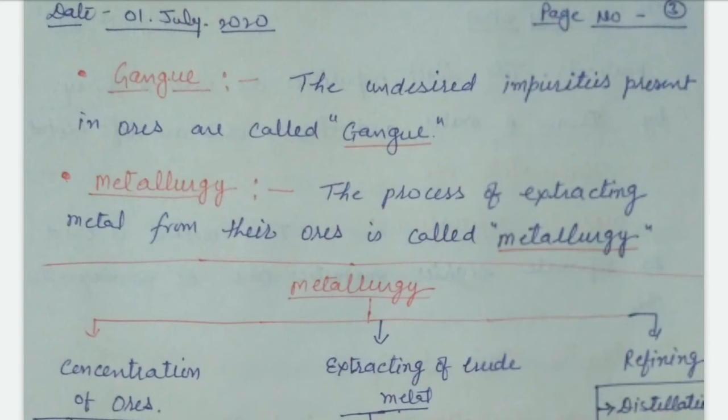Now our next point is gangue. What is gangue? The unwanted impurities present in ore are called gangue, or undesired impurities present in ore, which we do not require, are called gangue.